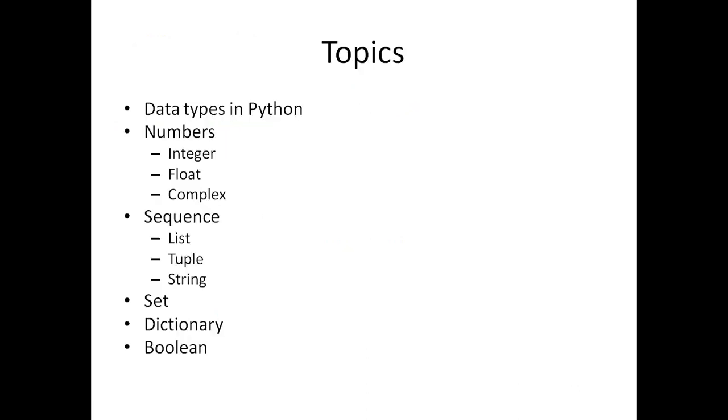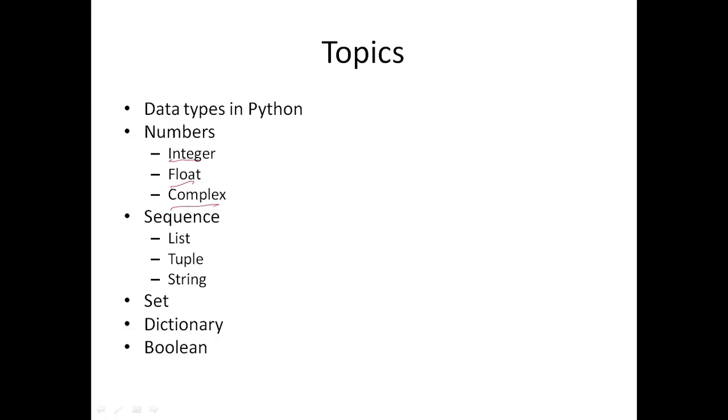In this lecture we are going to discuss the topic of data types in Python. In Python there are basically five kinds of data types. One is the number, which is again divided into three classes: integer, float and complex.